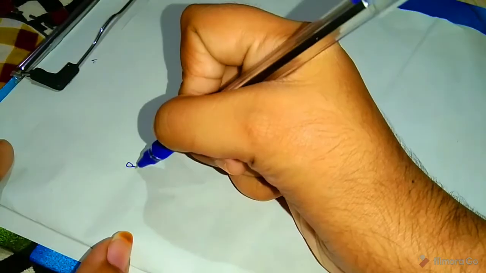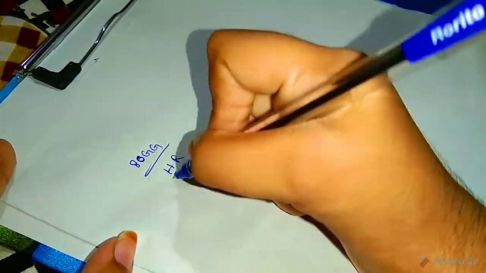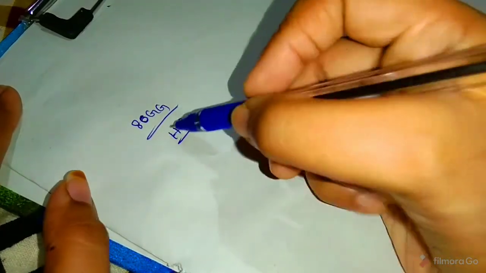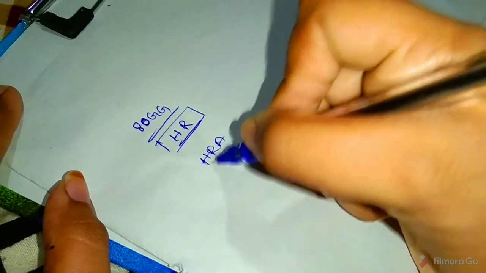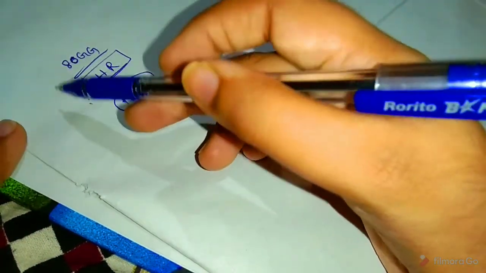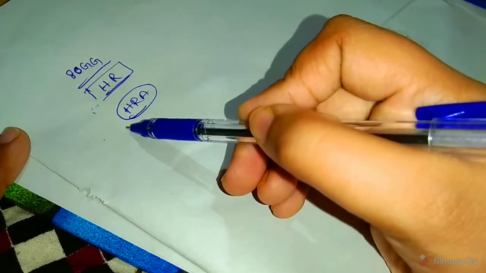See next, section 80GG, house rent. In case of a salaried person, he must not receive HRA. Okay. So in this section, eligible expenditure is rent paid by the resident, but he does not receive HRA.